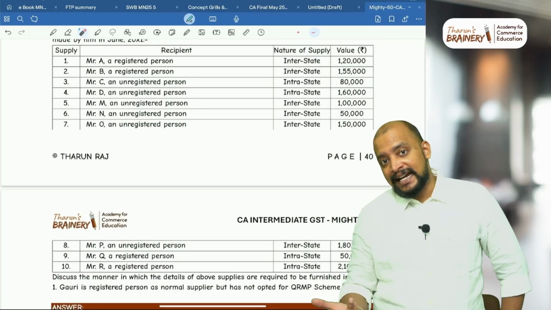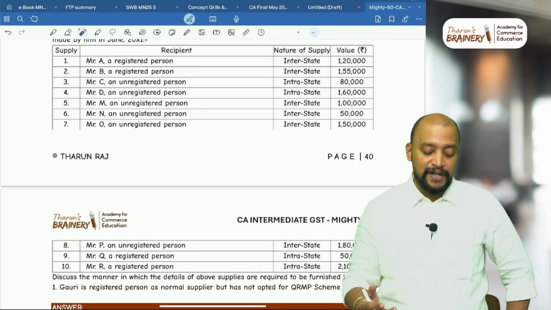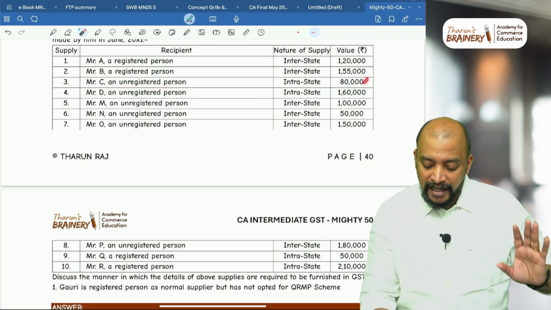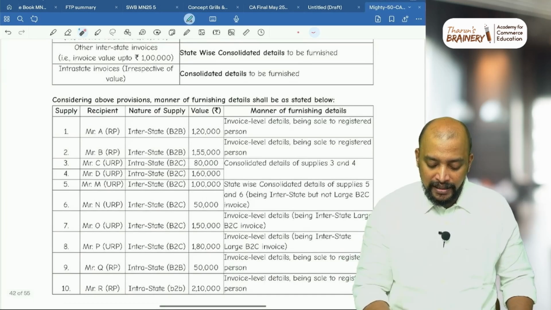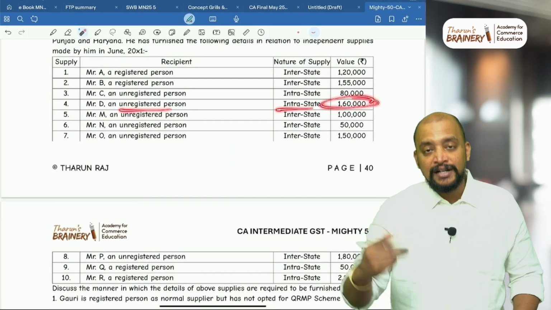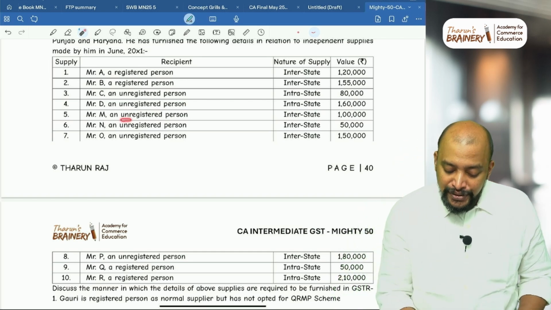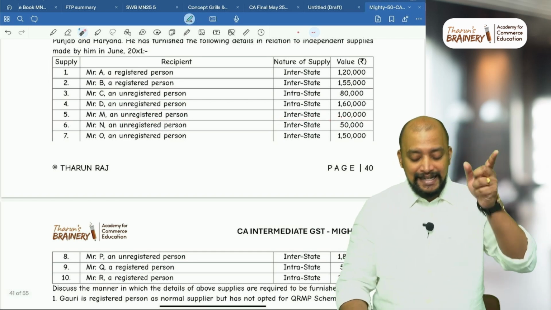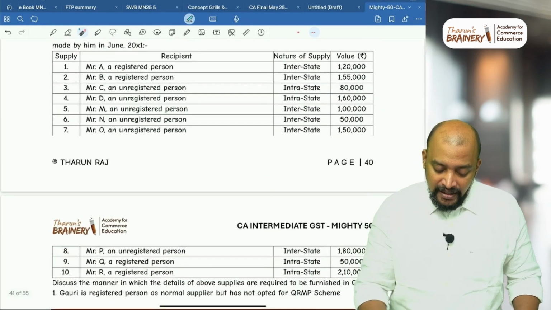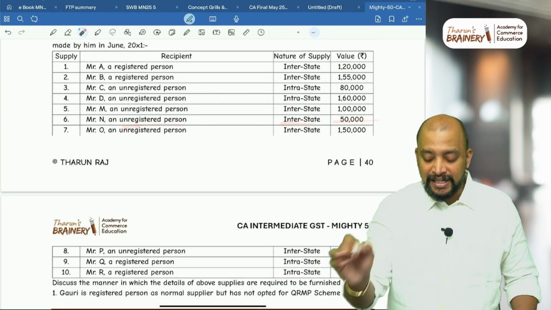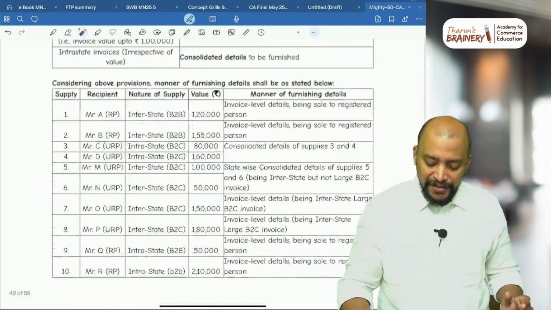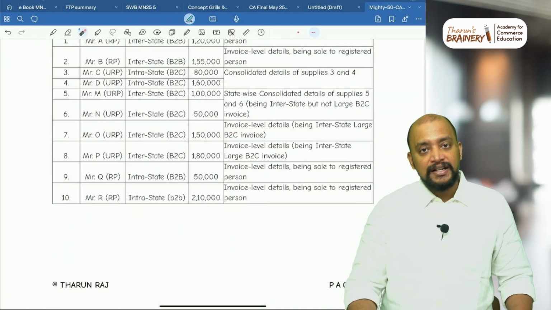B2C, interstate, if the value exceeds 1 lakh only invoice wise. So B2C, intrastate, so full consolidated, 80,000 is full consolidated. Okay. And even B2C intrastate full consolidation 1 lakh 60. B2C interstate exactly 1 lakh, state wise consolidation. Then even B2C interstate 50,000, state wise consolidation. B2C interstate 1 lakh 50, more than 1 lakh invoice wise.